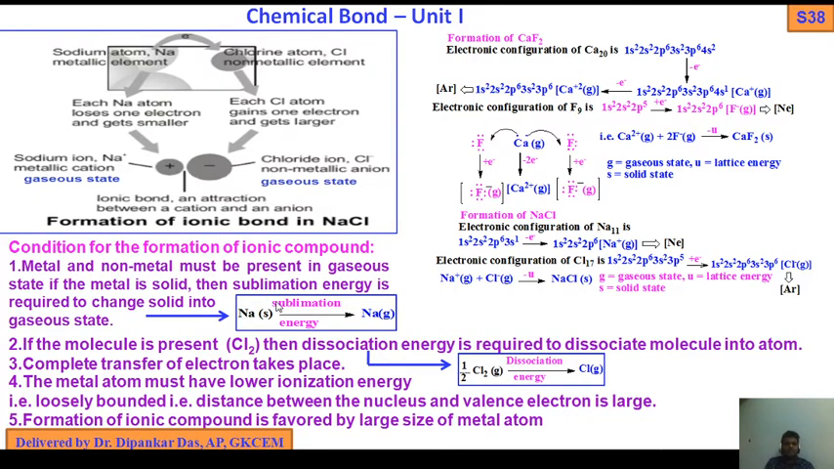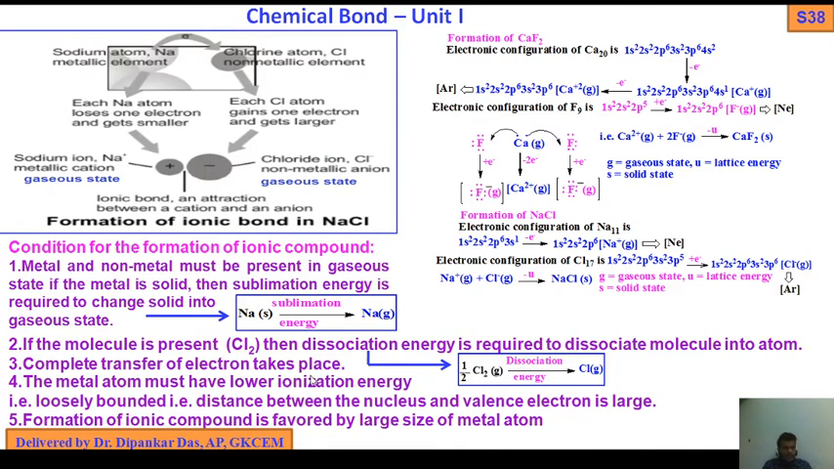Okay. Now, the condition for the formation of an ionic compound. Metal and non-metal must be present in the gaseous state. If the metal is solid, then sublimation energy is required to change solid into gaseous state. Sodium solid, if you apply sublimation energy, you get Na gas. If the molecule is present like Cl2, then dissociation energy is required to dissociate the molecule into atoms, like this: half Cl2 gas, with dissociation energy, gives Cl gas.